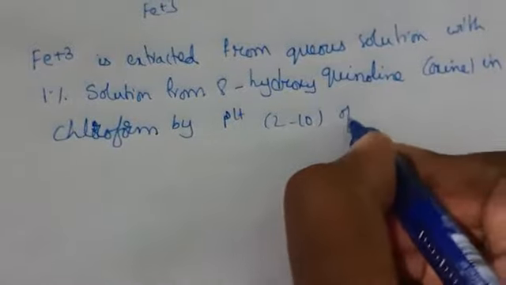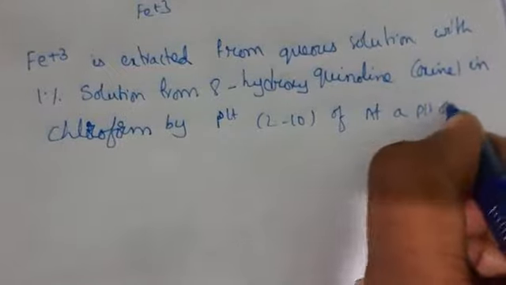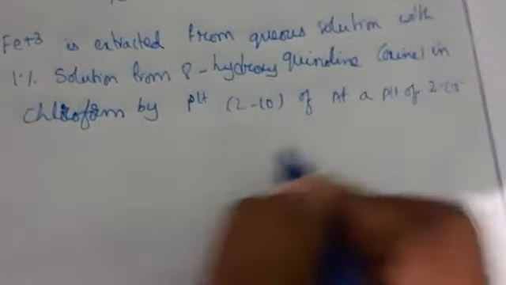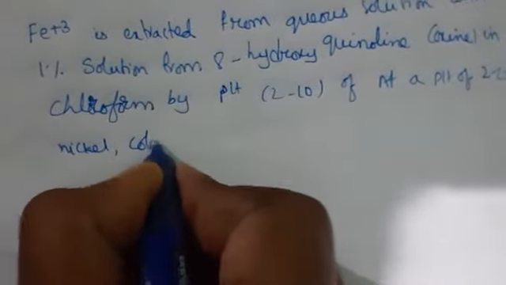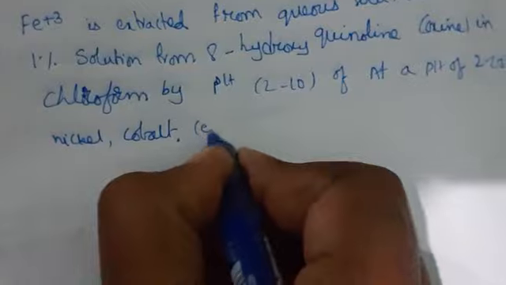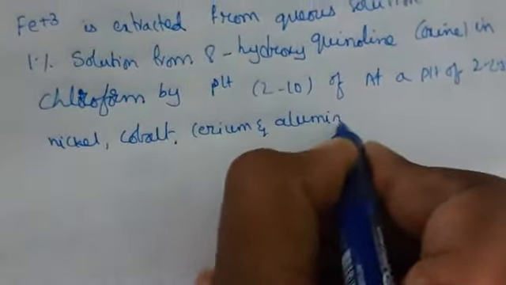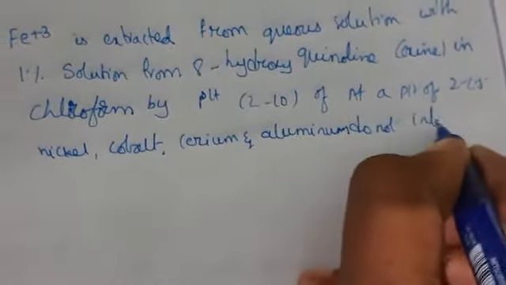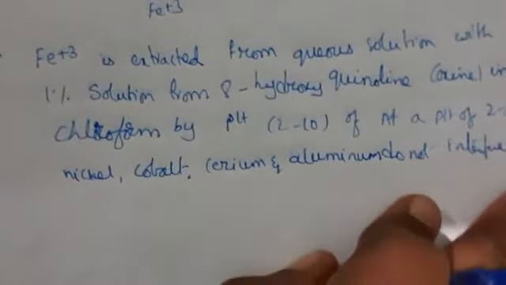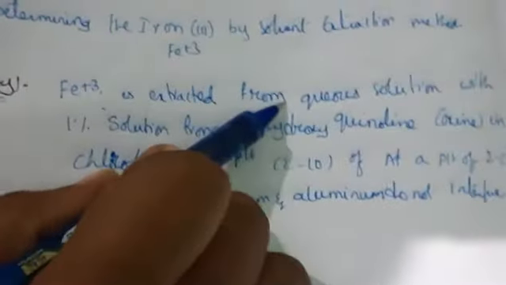Generally at a pH of 2 to 2.5, nickel, cobalt, cerium and aluminium do not interfere. So here we are taking Fe3+, which should be extracted from the aqueous solution, from water.